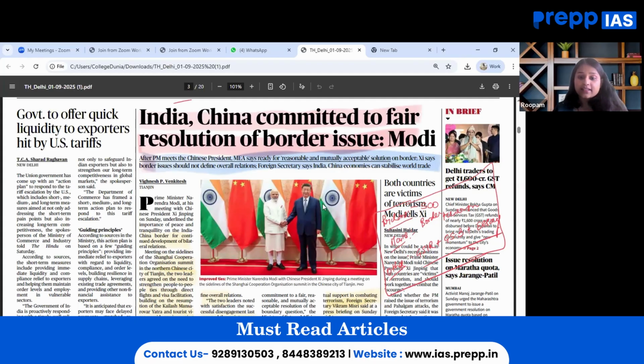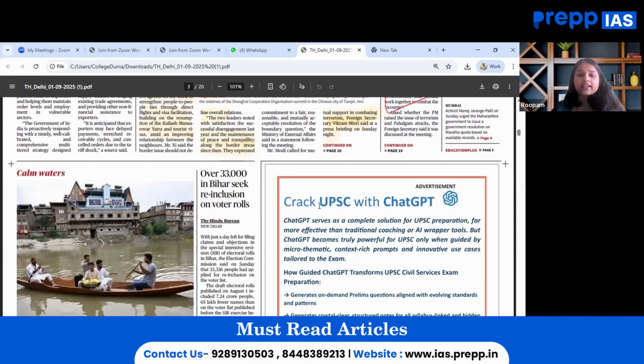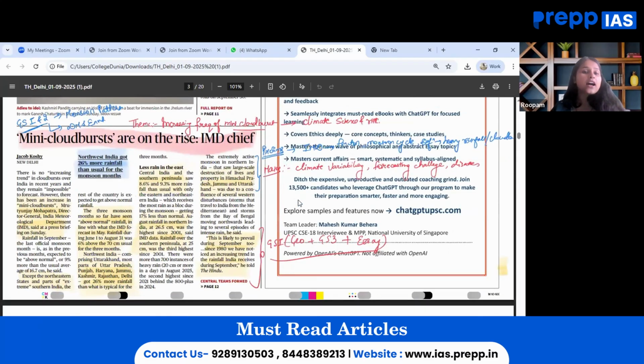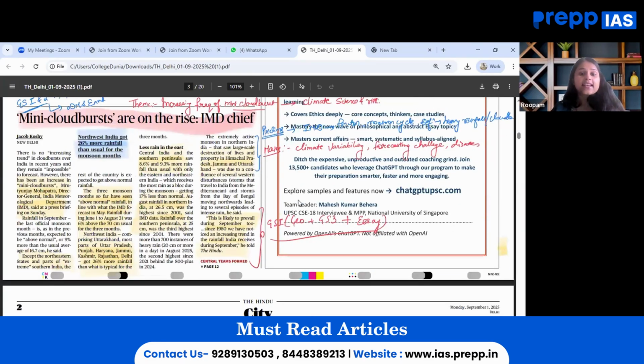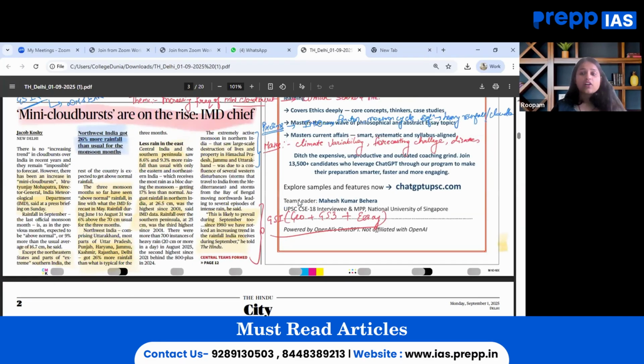Moving on, the next important article that is worth our attention is mini cloudbursts are on rise, says IMD chief. When we map this article in our GS syllabus, it will fall under GS paper 1, physical geography, wherein monsoon pattern has been discussed. GS paper 3, disaster management and environment as a theme can be quoted.